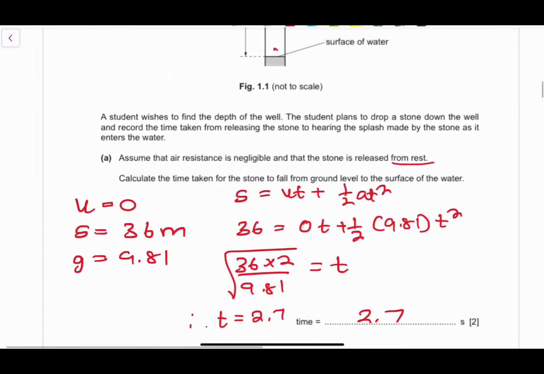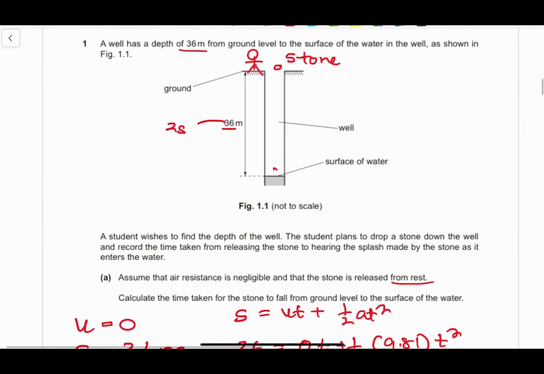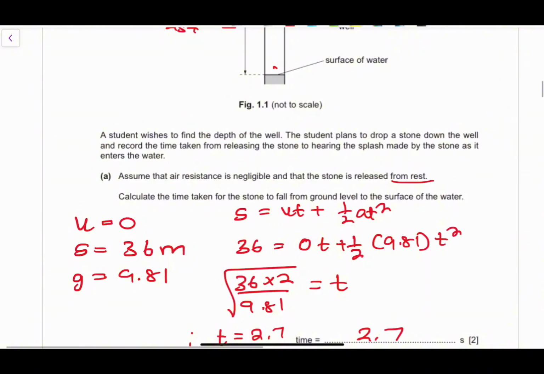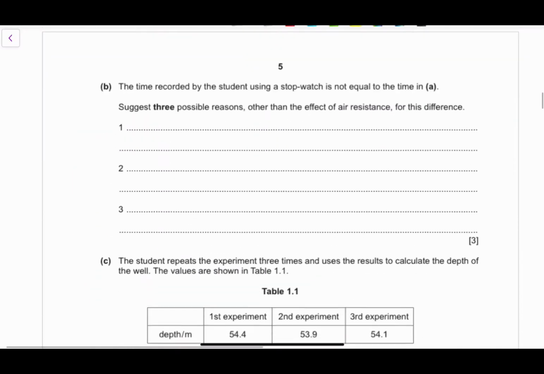2.7 because the distance is given to 2 significant figures. So this is two significant figures, and the value of g might be 3 significant figures, but the least is the value of s with 2 significant figures. So our answer should also have 2 significant figures.